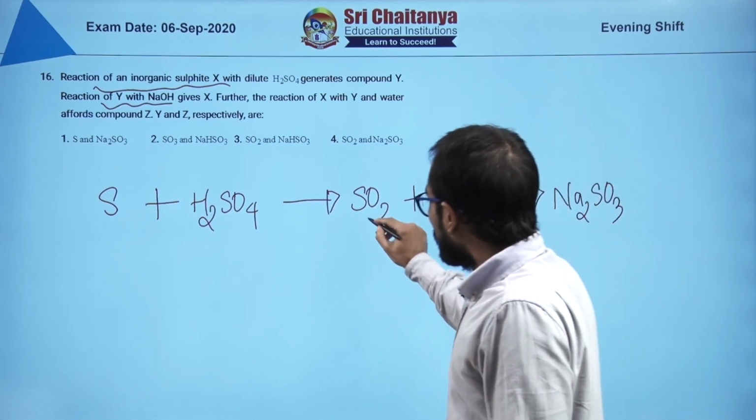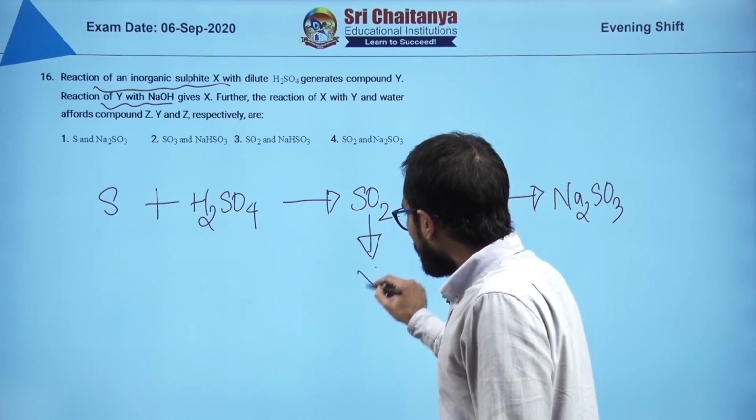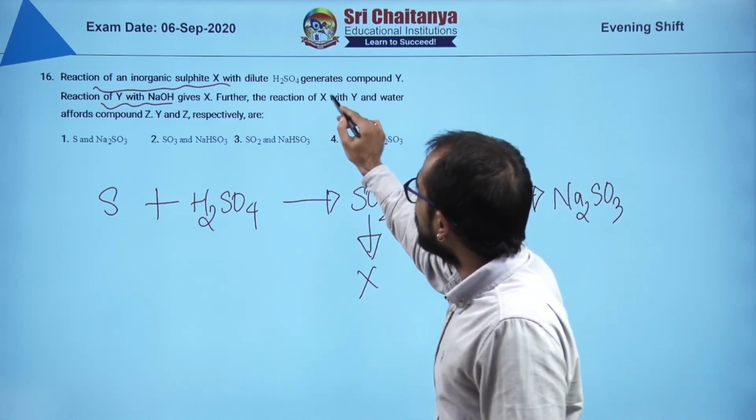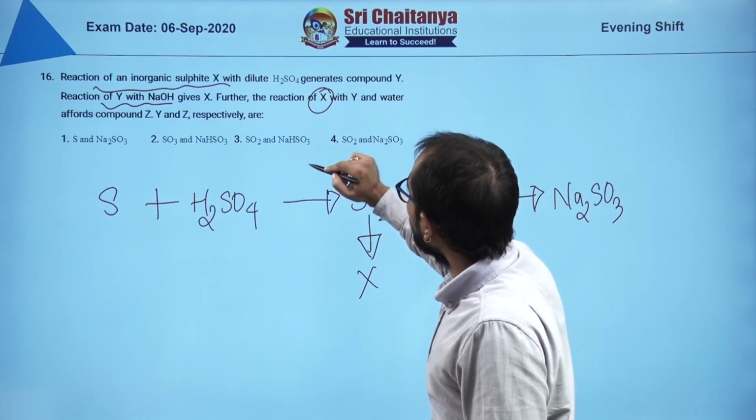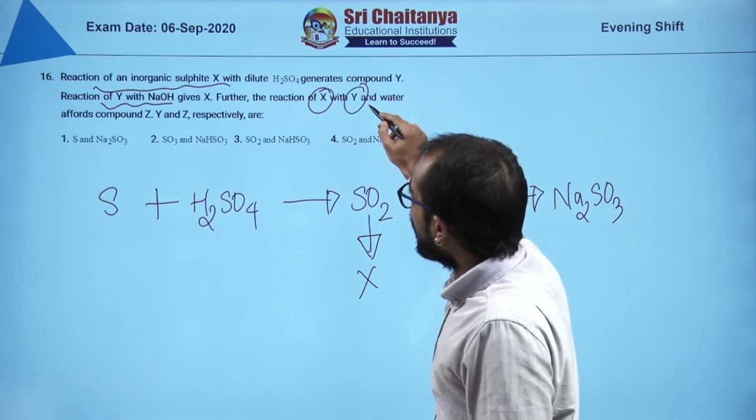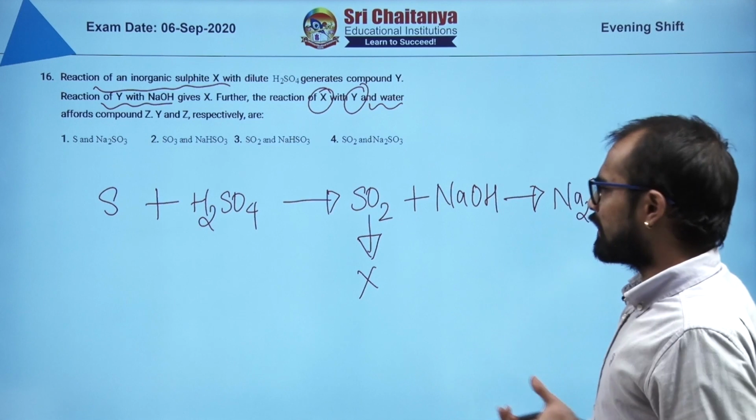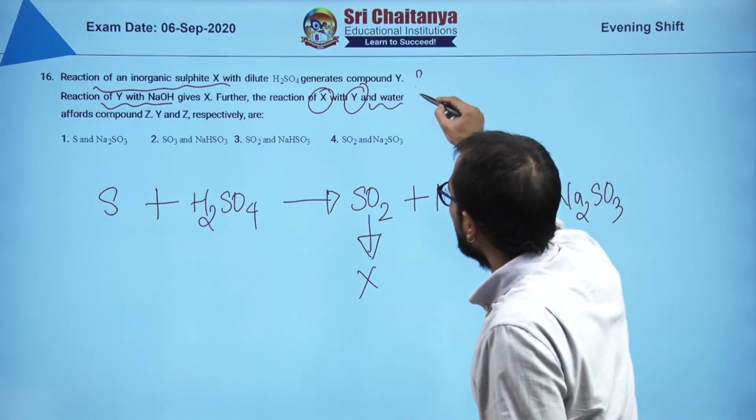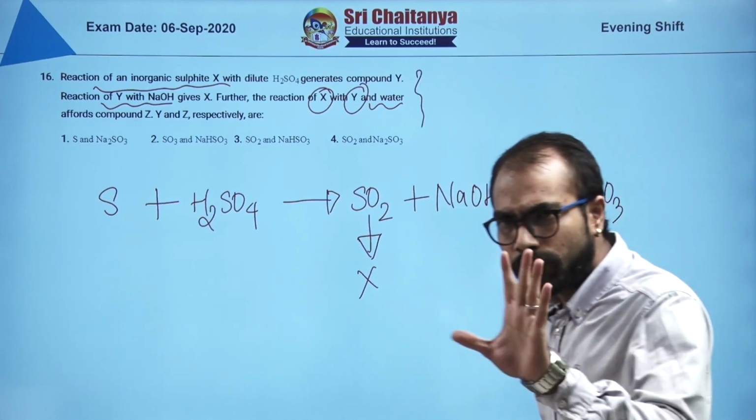They are saying this is X, because of further reaction of X with Y and water. So it is a little bit confusing. All the statements here are written in a very wrong manner. Don't focus on that.